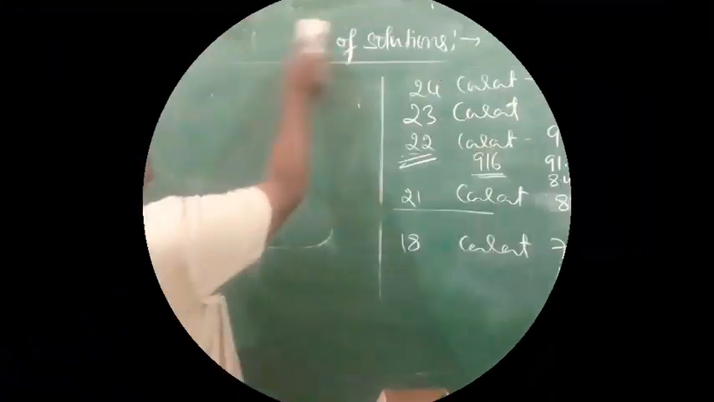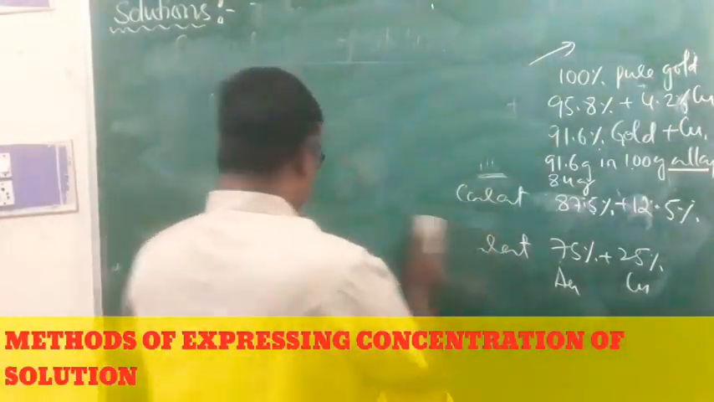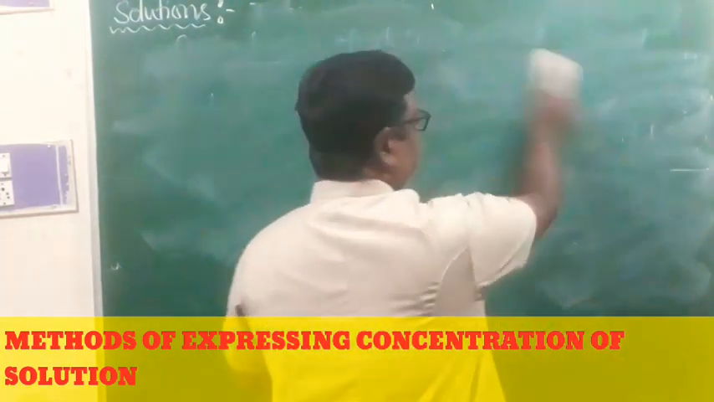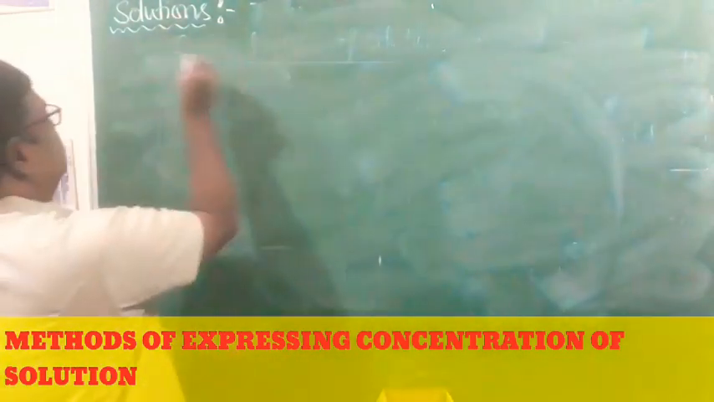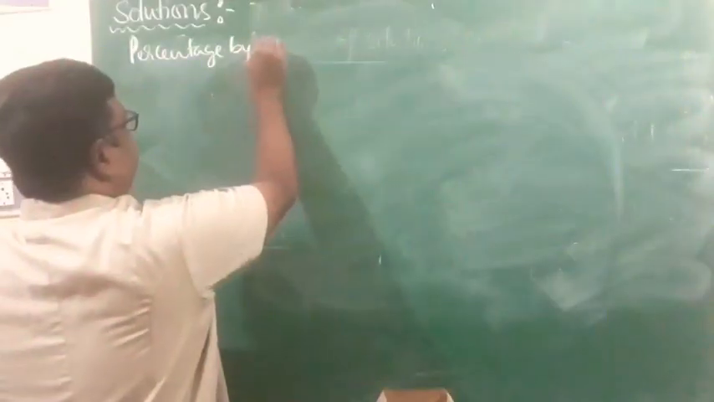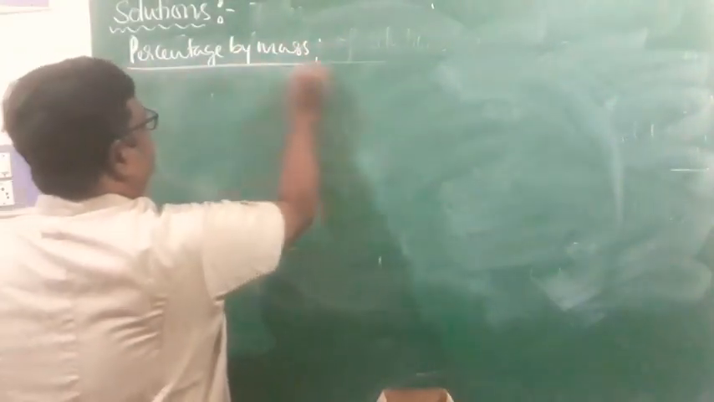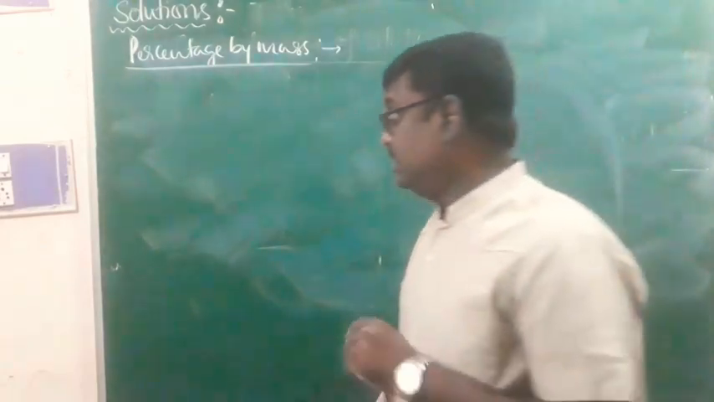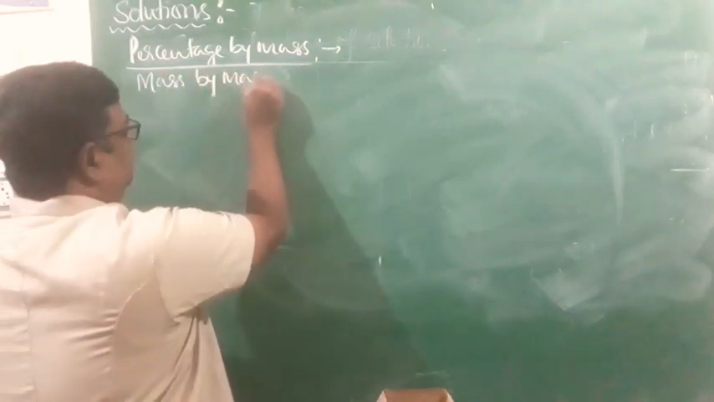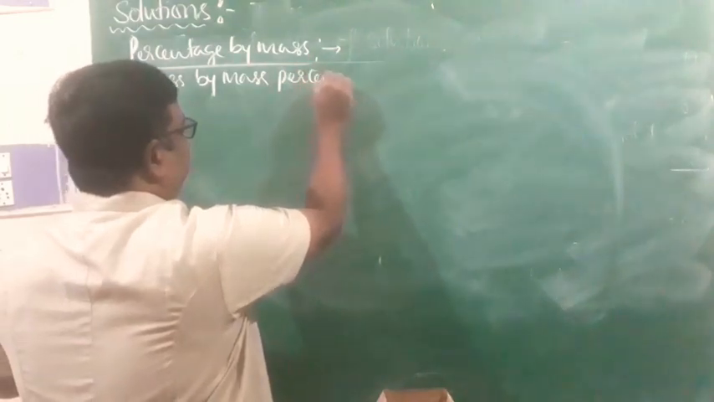So with that information on solutions, the methods of expressing concentration of solutions: the first one is percentage by mass. This is one of the methods of expressing concentration of solutions. Remember, whenever I talk about a solution, it's a homogeneous mixture of solute and solvent. Percentage by mass is also known as mass by mass percentage, right?